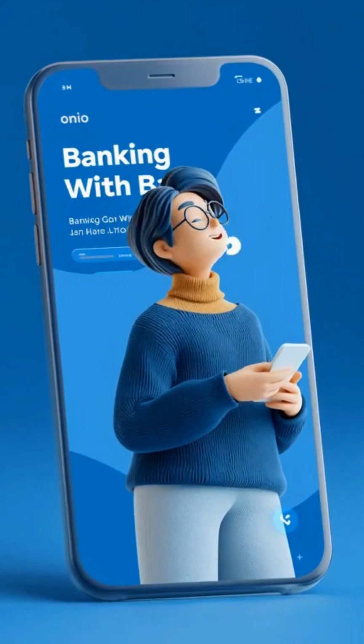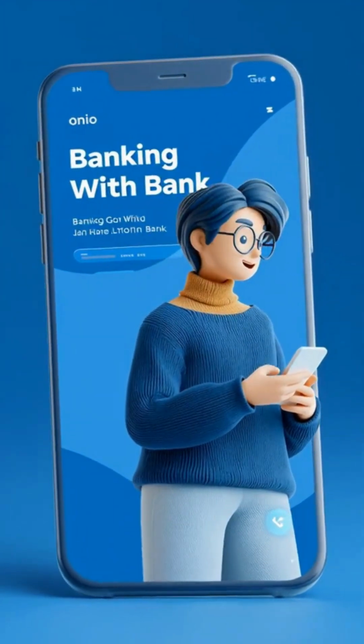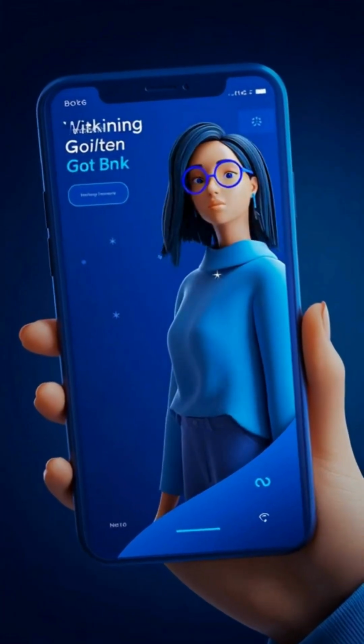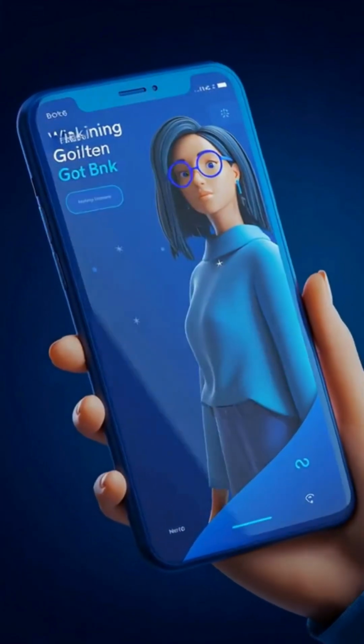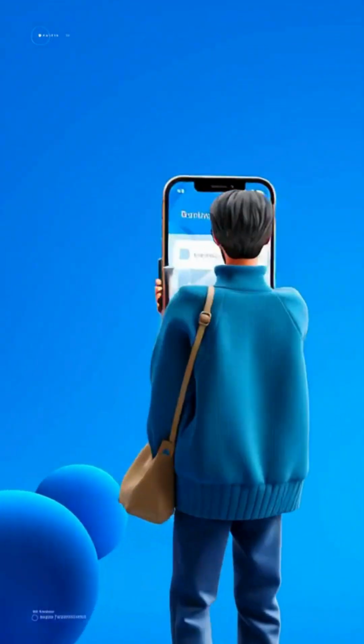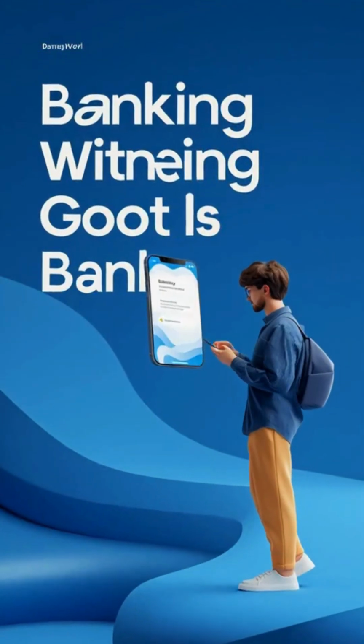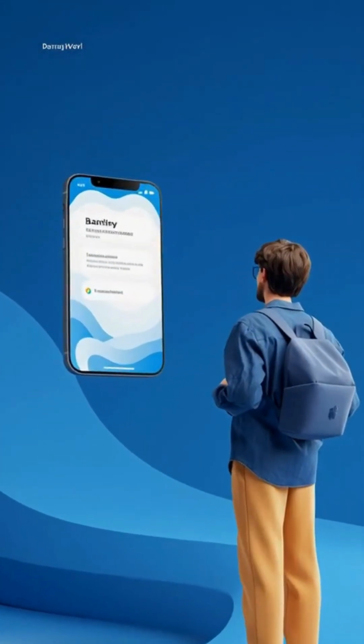Digital banking is a system where customers can access banking services through the internet using a smartphone, computer, or tablet without visiting any physical bank branch. In simple terms, digital banking means having banking services in the palm of your hand.